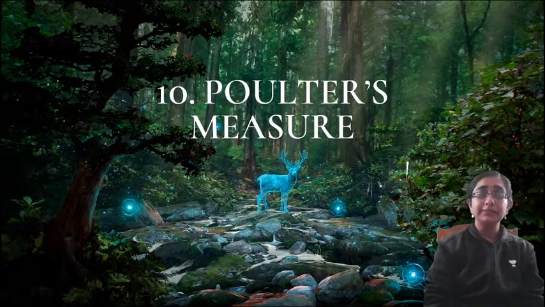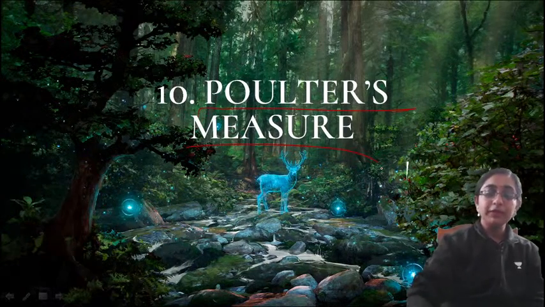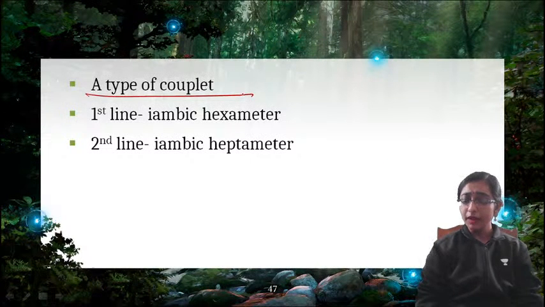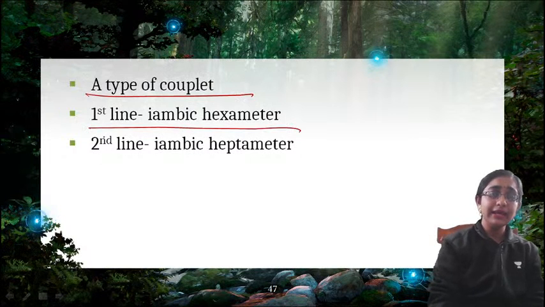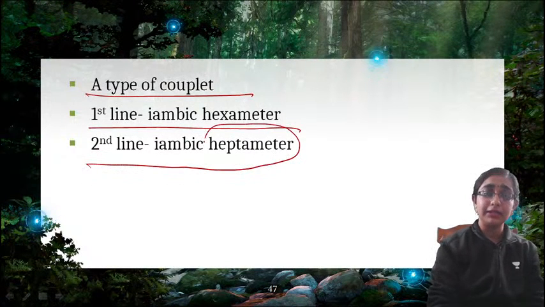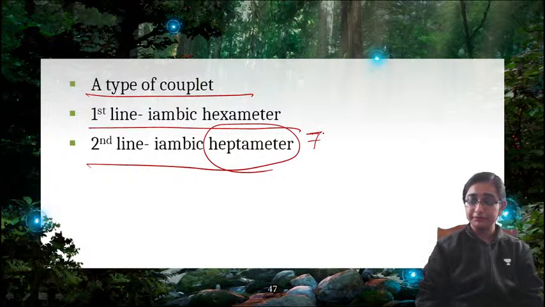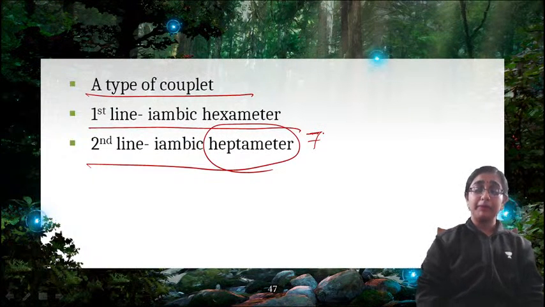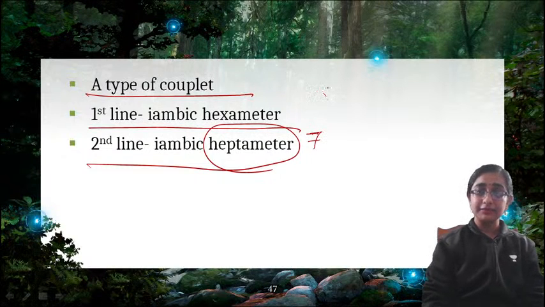Next is Poulter's measure. This is also another rhyme scheme. What is Poulter's measure? It is also a type of couplet, but the first line is written in iambic hexameter and the second line is written in iambic heptameter. Heptameter means 7. So the first line is iambic hexameter, which means 6 meters.